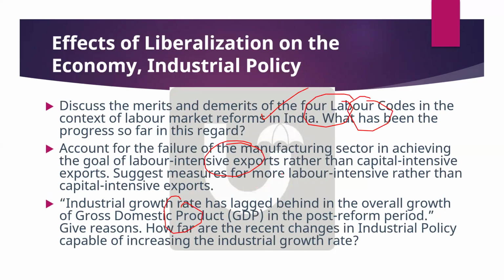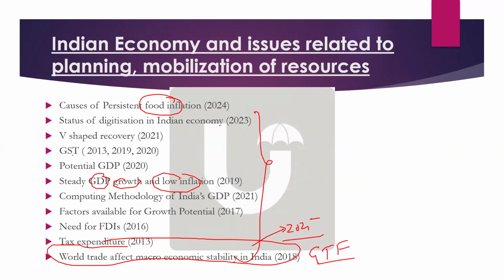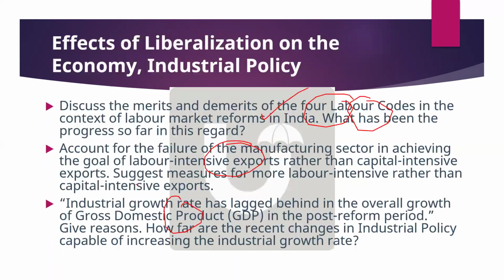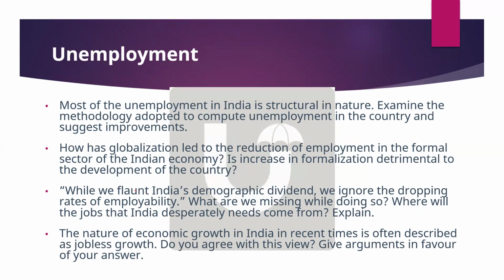Most expected questions from the budget will be those two: the women and the four priority areas. And most expected from Indian economy will be the question on macroeconomic stability and global trade fragmentation. Now coming to unemployment, again, we are expecting this year, especially considering the questions on demographic dividend and the unemployment rate, a broader question on the impact of AI on the labor market. This topic has also been discussed in the survey properly, so you can expect a question on this in unemployment as well. What will happen to the employment scenario in India? Such a type of question can be asked in the exam.